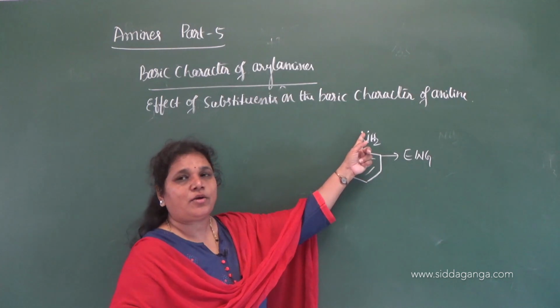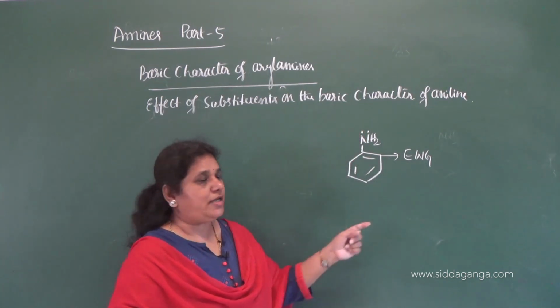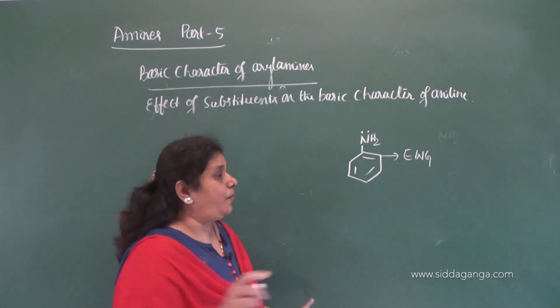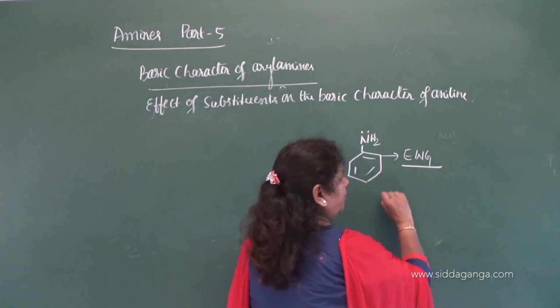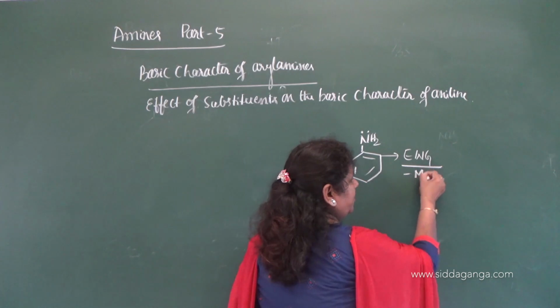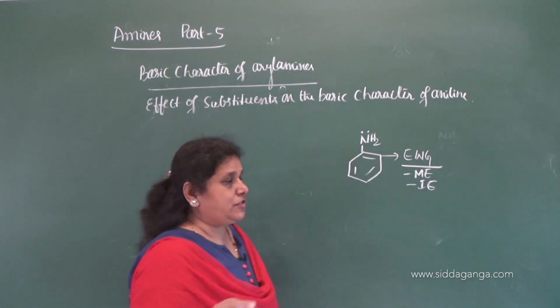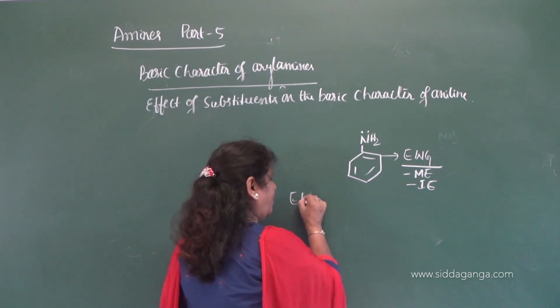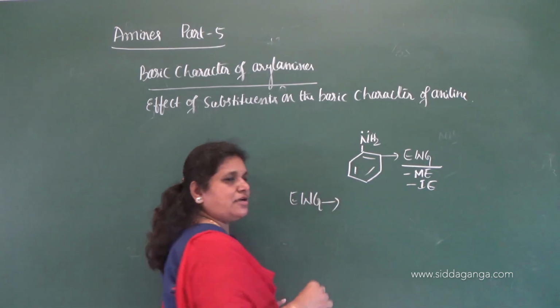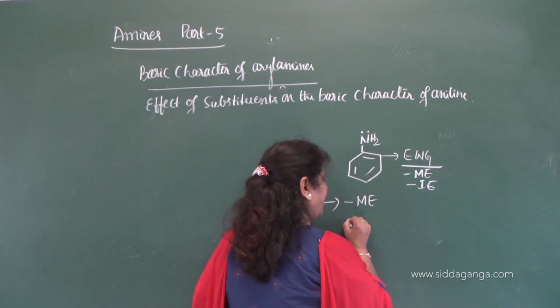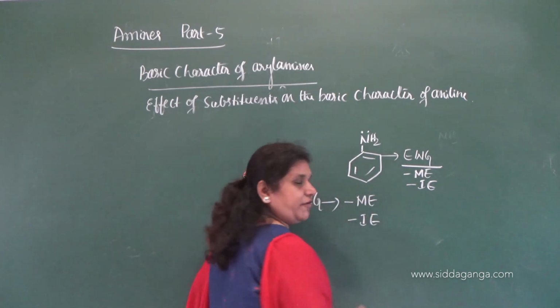This is because of the presence of the electron withdrawing group, which exerts a negative mesomeric effect and also a negative inductive effect.